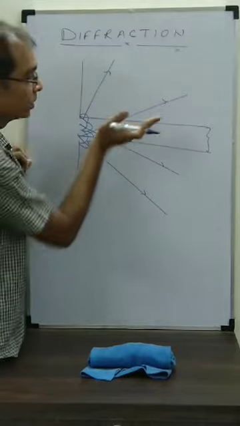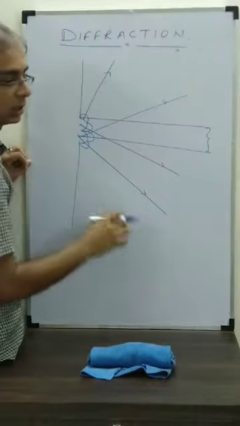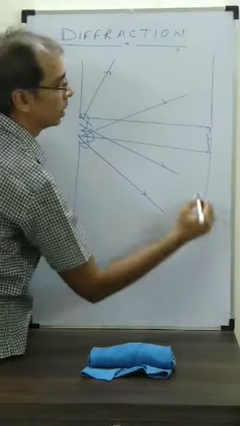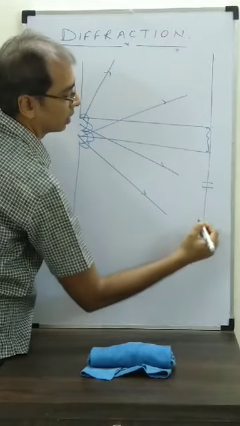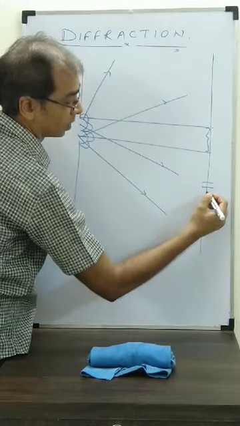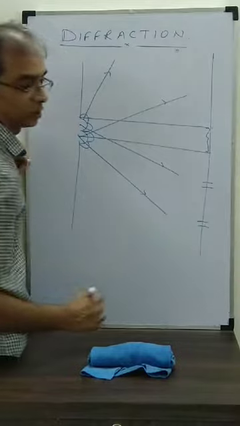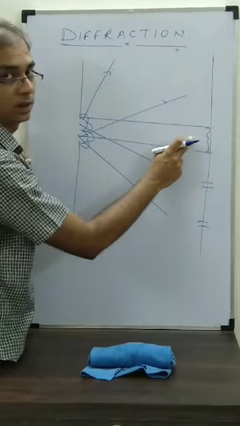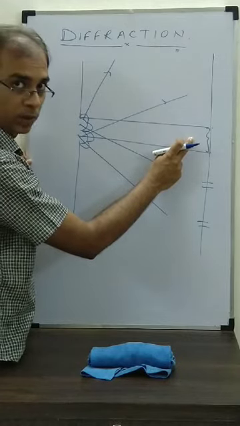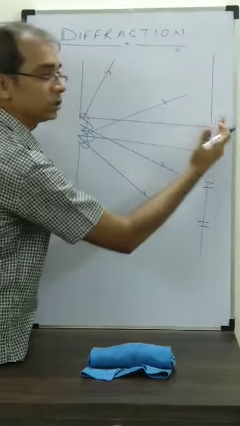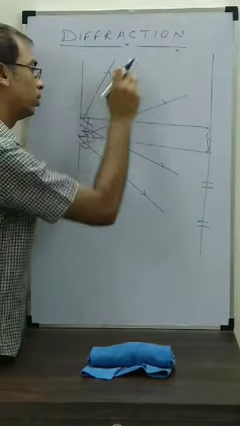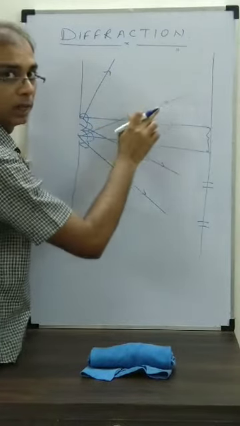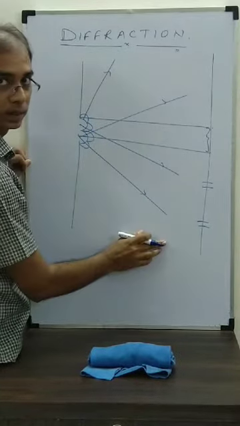The light which is going in other directions, there they are going to interfere, and we are going to get dark fringes and bright fringes because of that. But none of the bright fringes will have the same intensity as the central one, because light does travel in a straight line. Only a portion of light is getting bent, or getting diffracted.